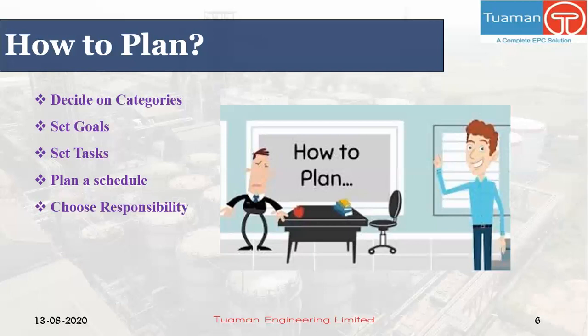Then choosing responsibilities. Assign responsibilities by asking people to volunteer to be responsible for goals or tasks. If nobody is willing to volunteer for a particular task, ask the group if it is really necessary to do it. If the group decides it is, try to break it down into smaller tasks that might be easier to take on.